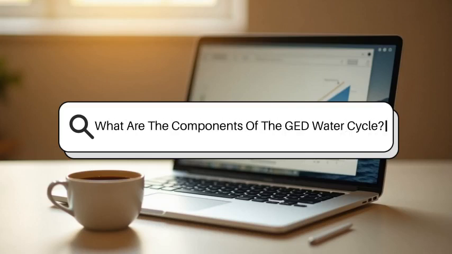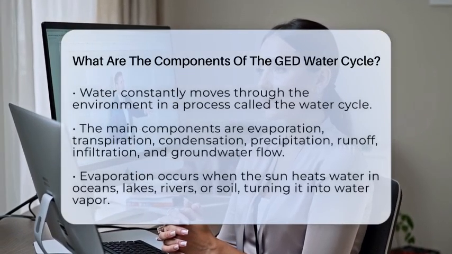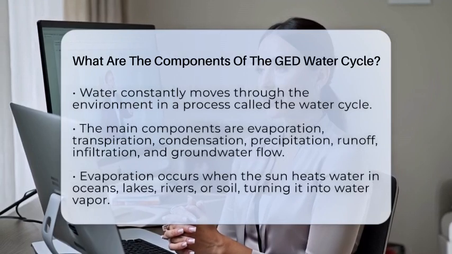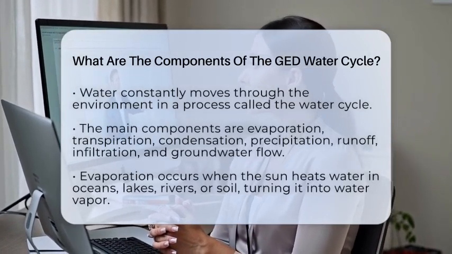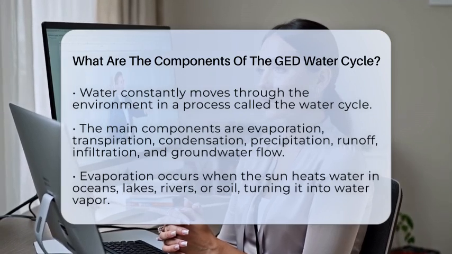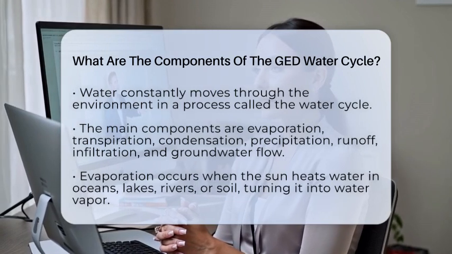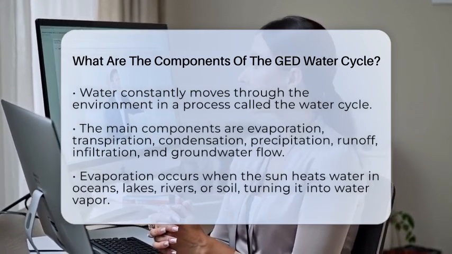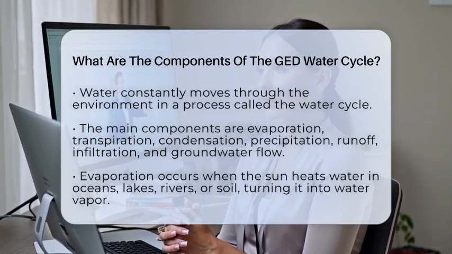What are the components of the water cycle? Imagine water as a busy traveler, constantly moving through different parts of the environment. This journey is called the water cycle, and it keeps water moving on, above, and below the Earth's surface. The main parts of this cycle are evaporation, transpiration, condensation, precipitation, runoff, infiltration, and groundwater flow.